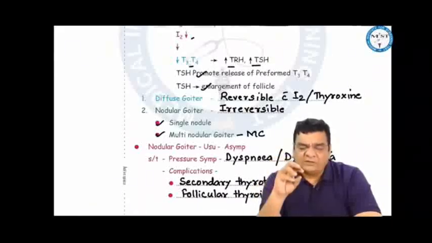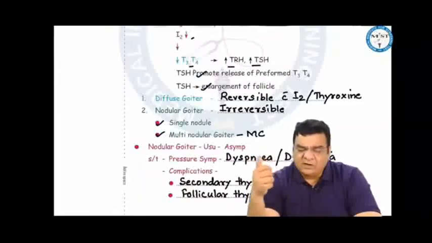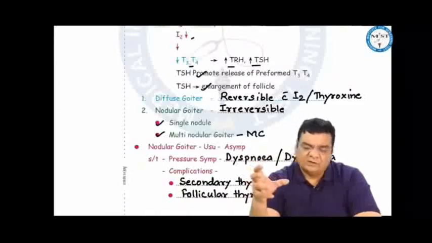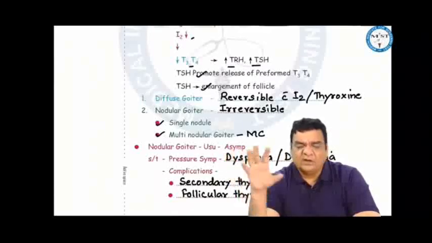But if you give iodine at this stage, or maybe thyroxine, as soon as iodine comes, T3 T4 will start forming and come into the blood. Or if you give thyroxine, that means thyroxine in the blood. So if T3 T4 level increases, TRH will decrease, TSH will decrease, the follicles will regress, and the diffuse goiter can disappear. So diffuse goiter is reversible.